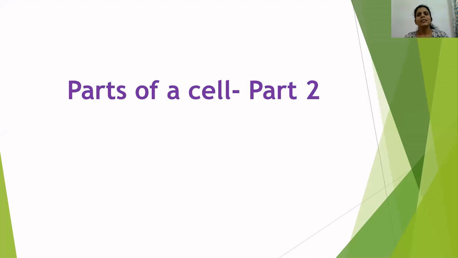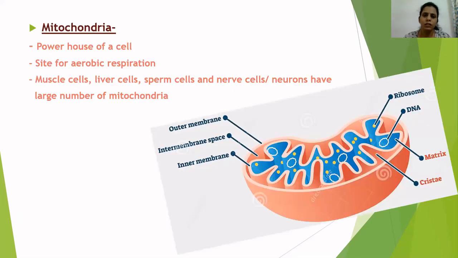Hello everyone. In the previous video, we discussed some of the very important parts of a plant and animal cell, like cell membrane, cell wall, chloroplast, nucleus, cytoplasm, vacuoles, etc. Now, in this video, we are going to continue with the same topic, parts of a cell. So the next part of a cell is mitochondria.